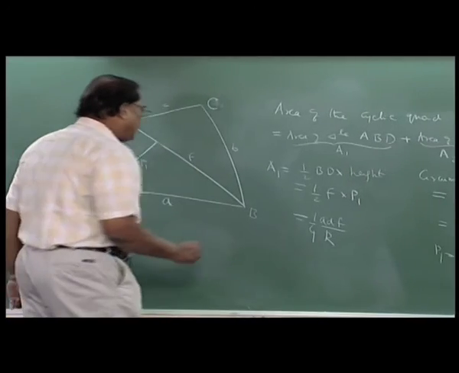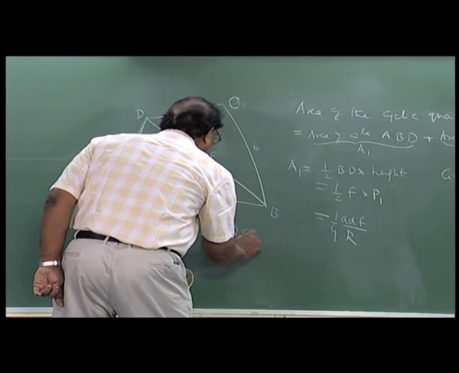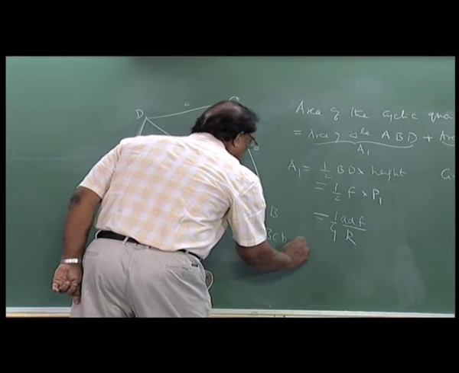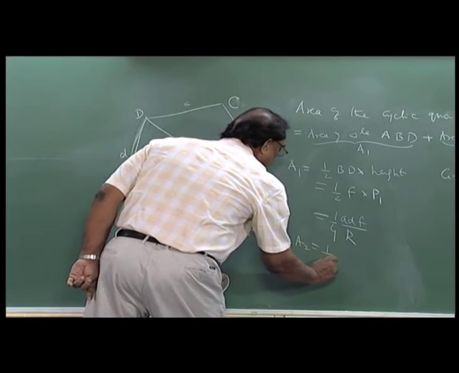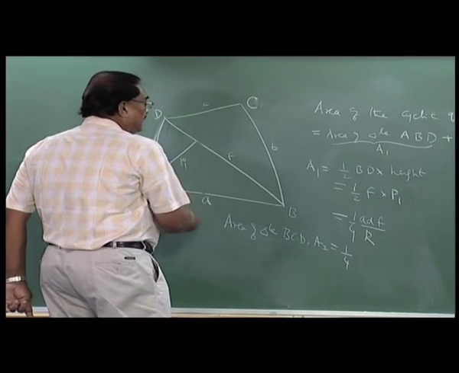Similarly, the area of triangle BCD, which is A2: the same logic applies, and instead of AD you will get BC here.